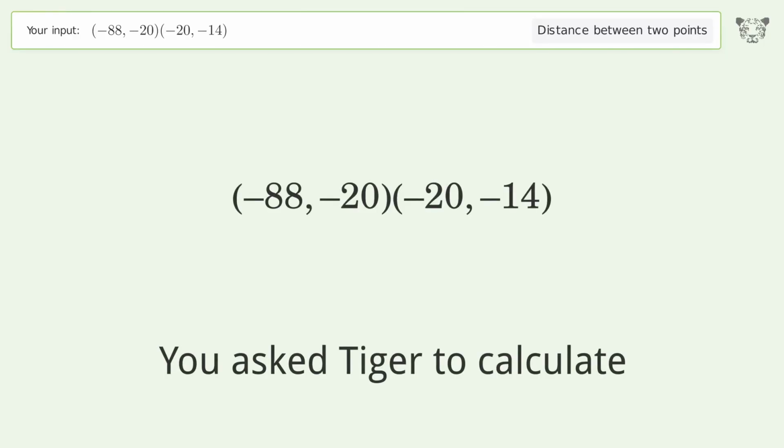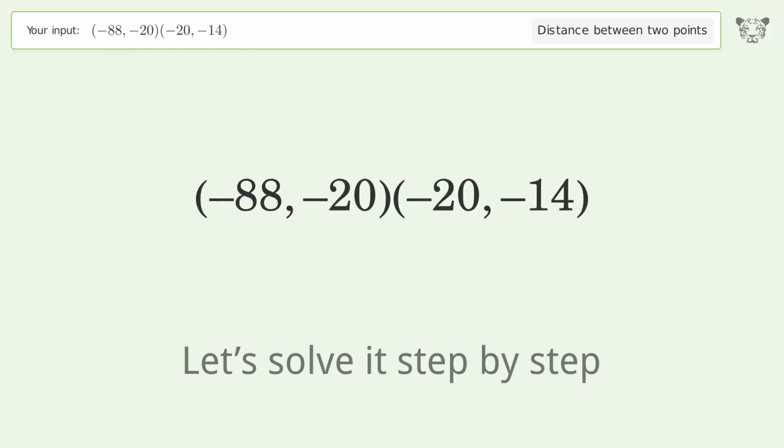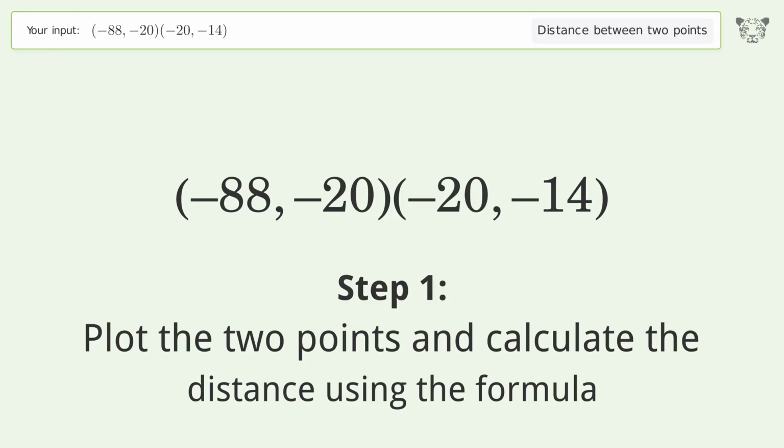You ask Tiger to calculate. This deals with the distance between 2 points. The distance between the 2 points is the square root of 4,660, or 68.264. Let's solve it step by step. Plot the 2 points and calculate the distance using the formula.